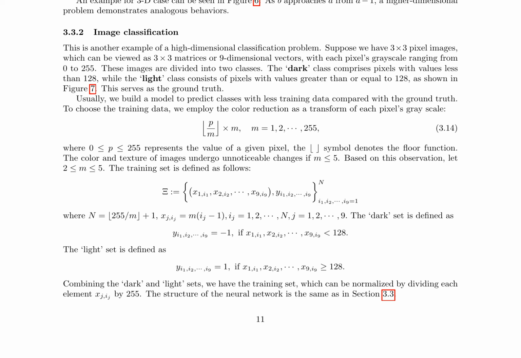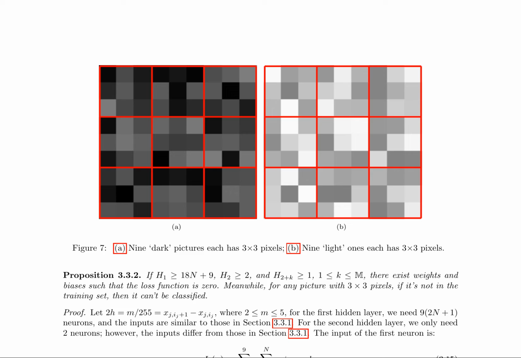The authors then apply this concept to image classification, specifically binary classification of 3 by 3 pixel images into dark and light classes based on pixel grayscale values. The training set is constructed by applying a color reduction transform to each pixel, where the grayscale value p is reduced to a multiple of 255/m, with m ranging from 2 to 5. The training set consists of 9-dimensional vectors, with each element normalized by dividing by 255.